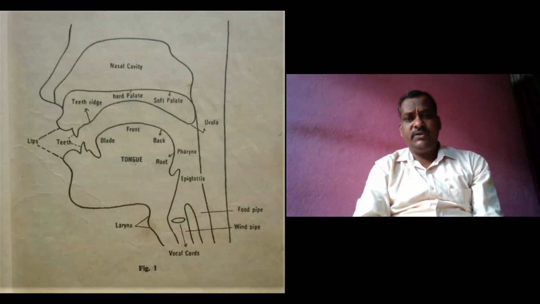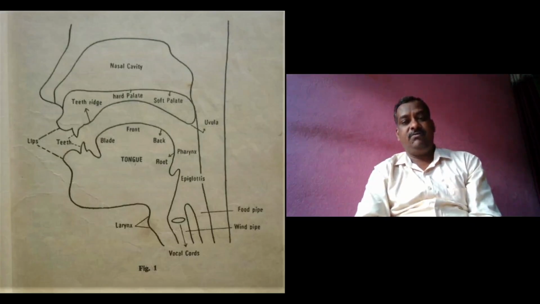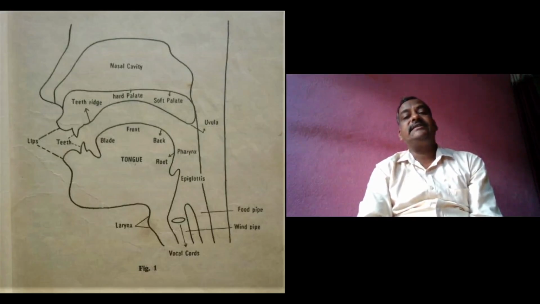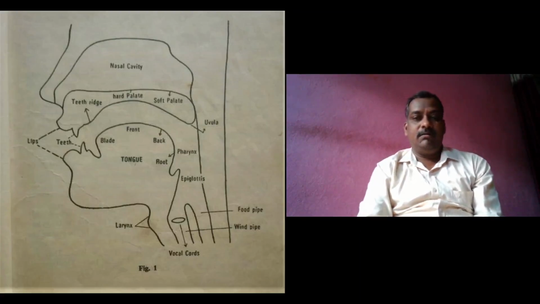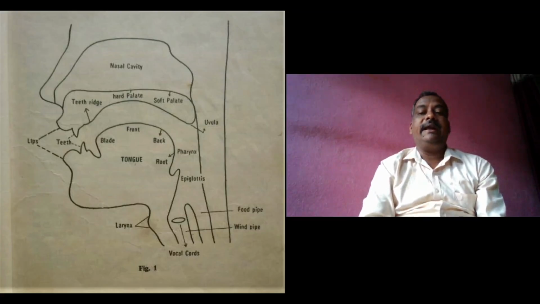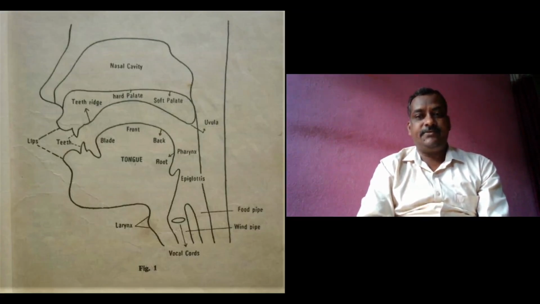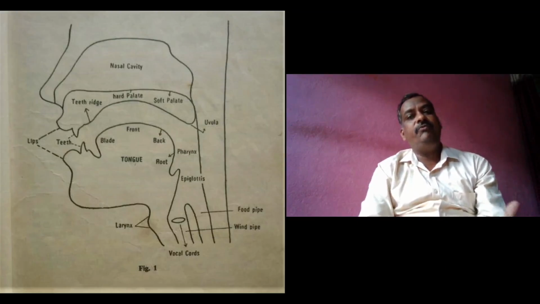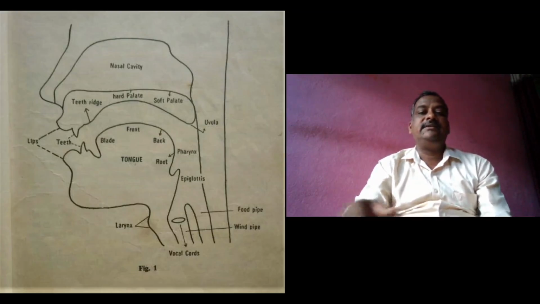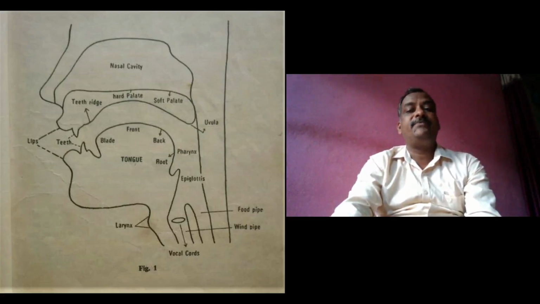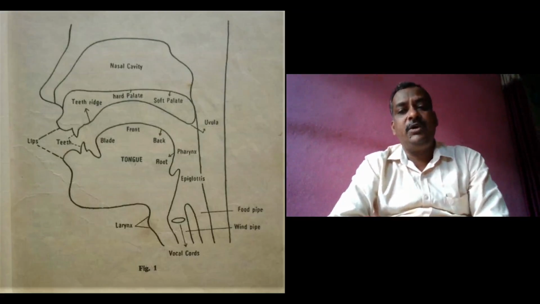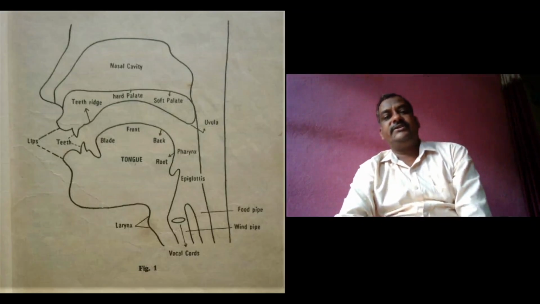And the lips, as you know, are very tender and soft, and they have an aesthetic quality for the human being. They give us a beautiful, attractive face. But along with that, there is another function during the articulation of some of the sounds.